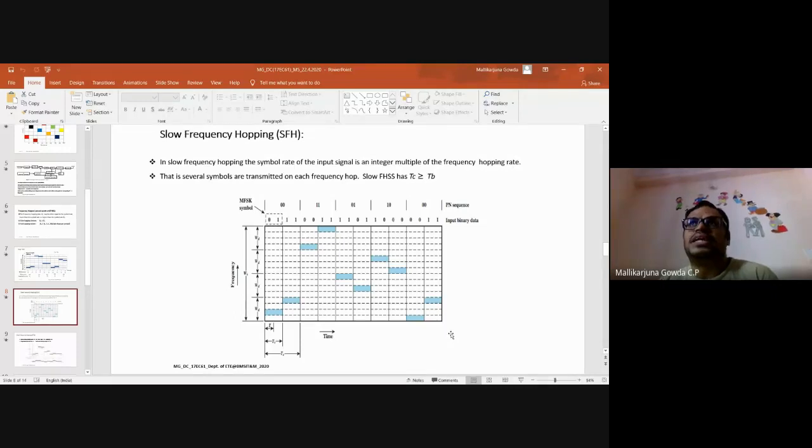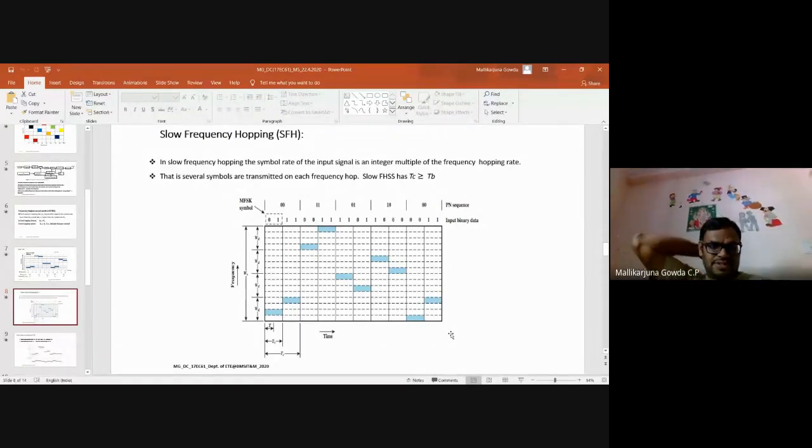And I said how they are related. RB is the bit rate, which is equal to 1 by TB. Symbol means it will be more than 1 bit, though even 1 bit can also be called a symbol. We denote symbol duration as TS, and symbol rate will be RS, so RS is equal to 1 by TS.